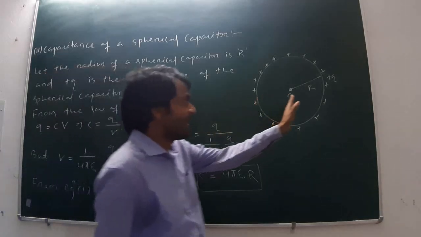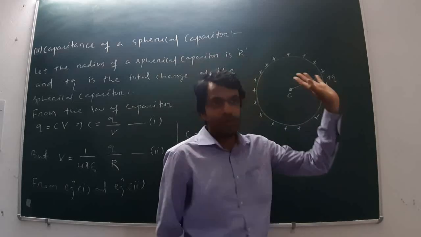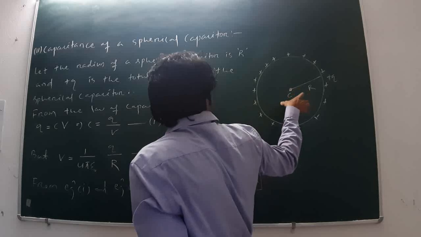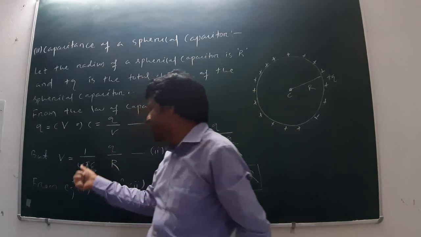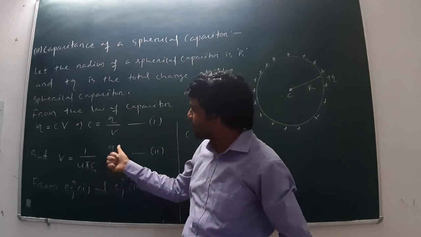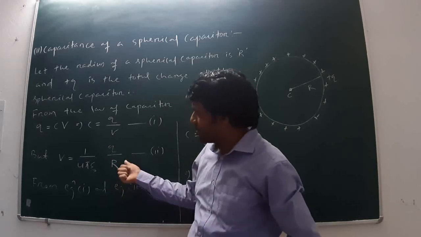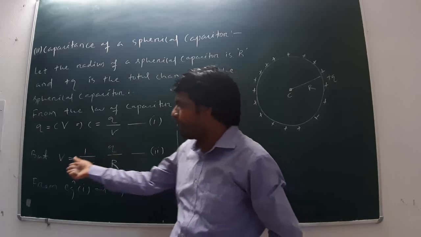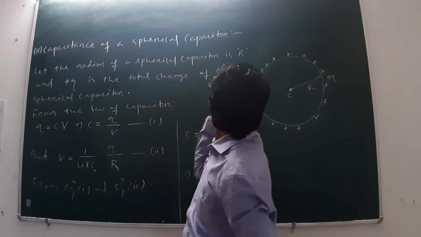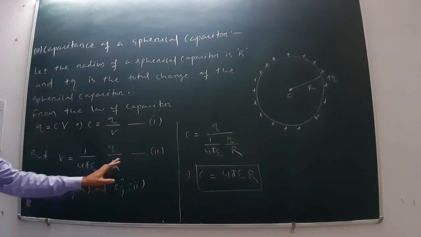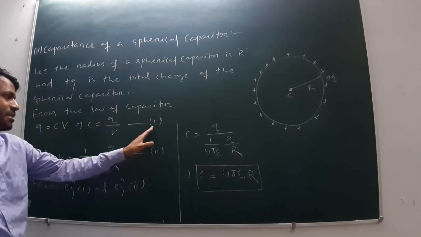The radius is R, the charge is Q. What is the potential of the spherical charged body? That is 1 by 4 pi epsilon naught Q by the distance, means R. This is the formula of the potential of the spherical body having radius R. This is equation 2 and this is equation 1.